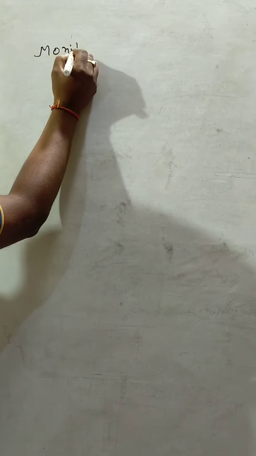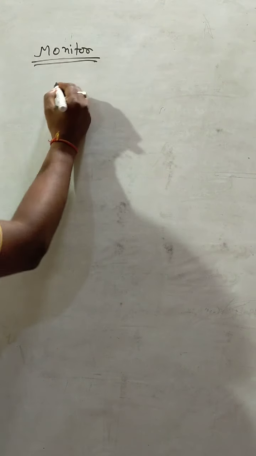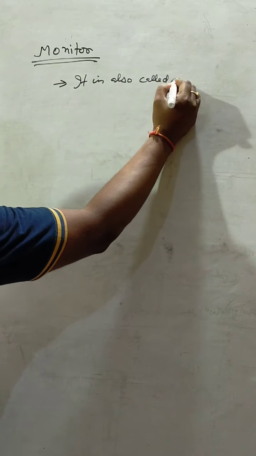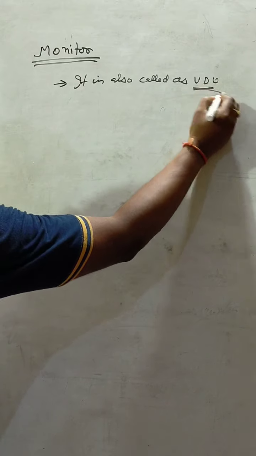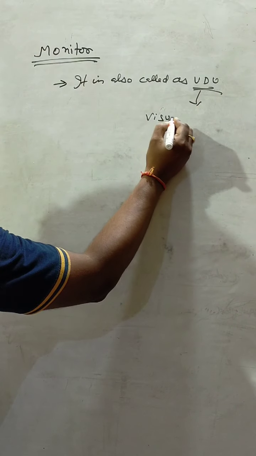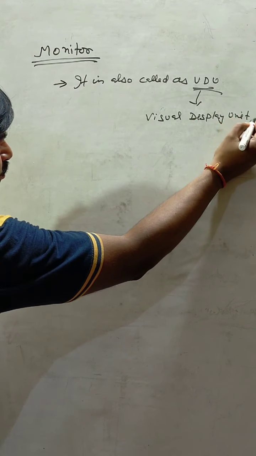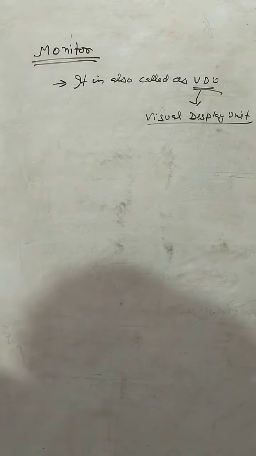Student, monitor is an external device that displays the result after processing. It is also called a visual display unit. It is also called VDU. VDU means visual display unit.